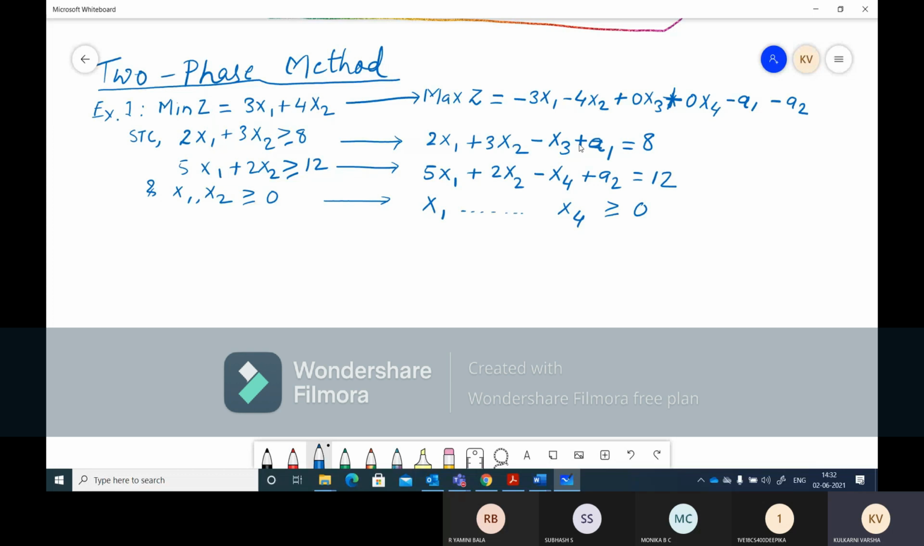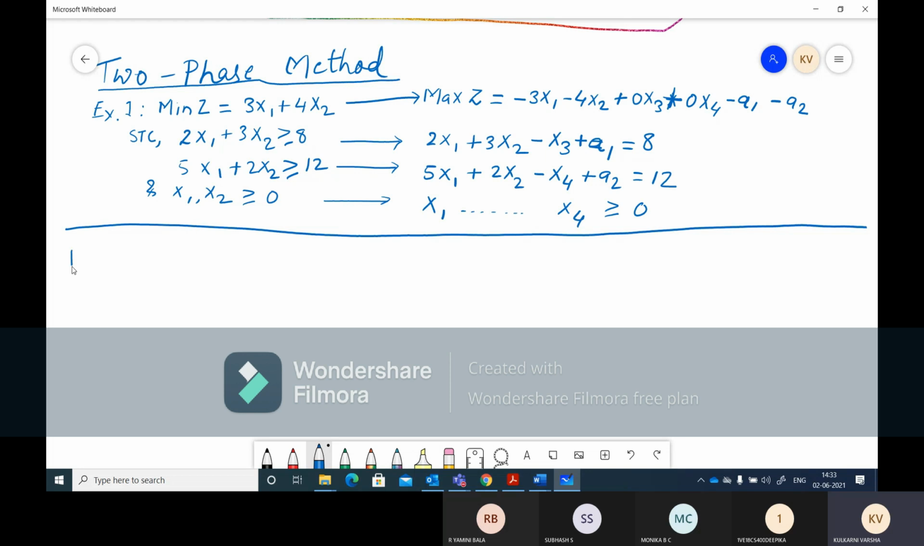But here it will be plus a1, and here also it will be plus a2. So don't get confused. In the constraints, artificial variables should be added. But in the objective function, the artificial variables should be subtracted. So this is the change we have done. And now starting with the table.